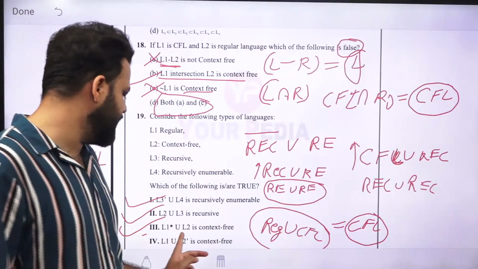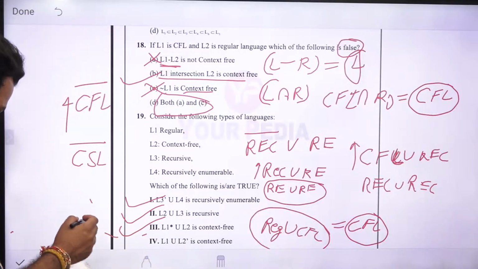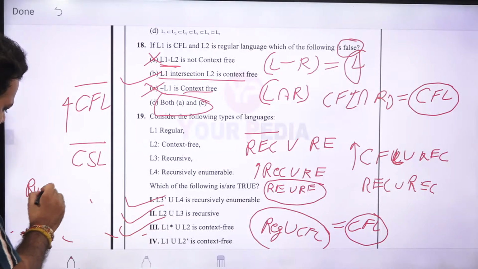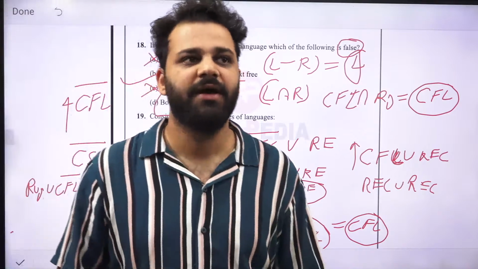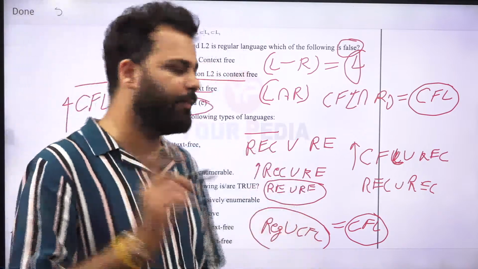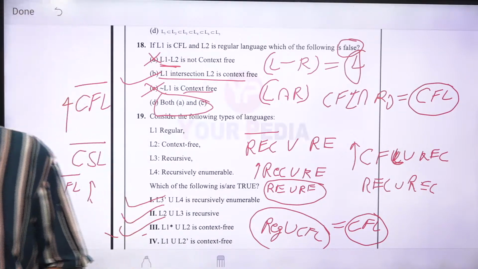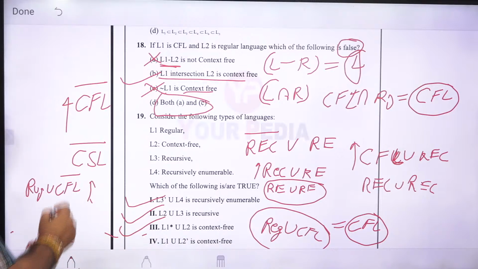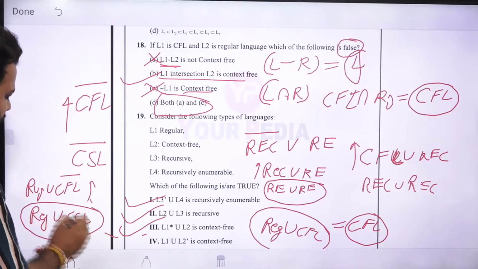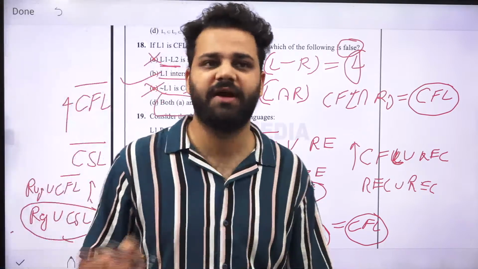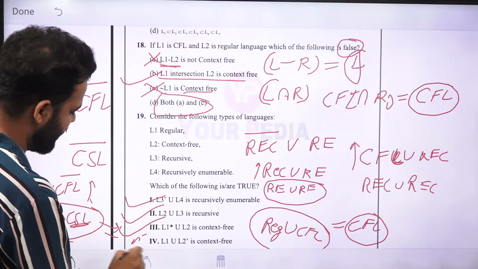Next is L1 union L2 bar is context free. Now if you take L1 union L2 bar, so regular union CFL bar. Now CFL is not closed under complement. If CFL is not closed under complement, we have to pump it up, and if we pump it up, we will get CSL. Now CSL is closed under complement, so it will give you CSL only. So regular union CSL, and if you take the union of CSL with a regular language, it is closed. So this means regular union CSL you will get the answer as CSL.